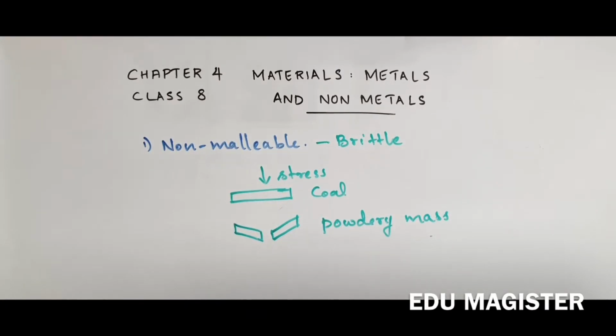Examples you could say are sulfur, a very good example, and coal, yet another very good example which we can see ourselves, which we use for many purposes. So these are main examples, and phosphorus is also an example.